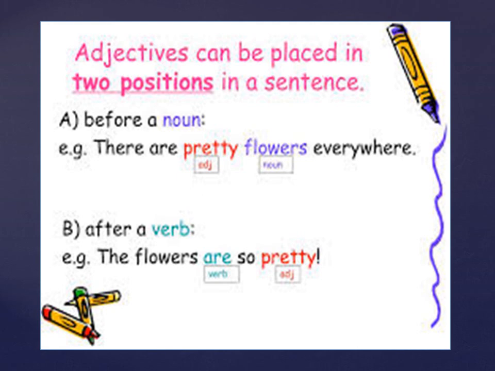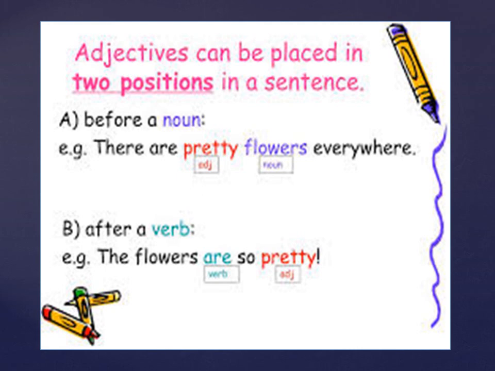Now, if you observe the placement of the words, where is the word pretty in the second sentence, children? Is it next to flowers? Is it before flowers? No. Pretty is after the verb. What is the verb here? A-R-E. So, after the verb, you have pretty. So, adjective is after the verb.